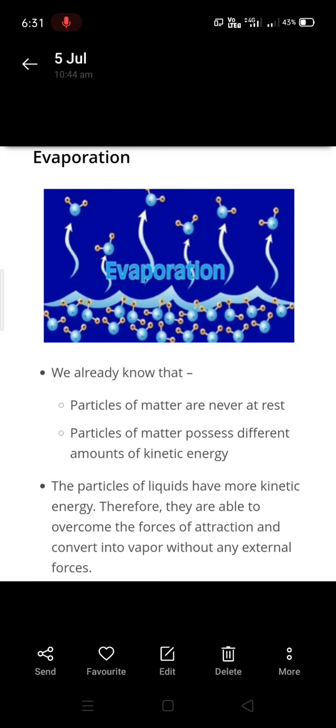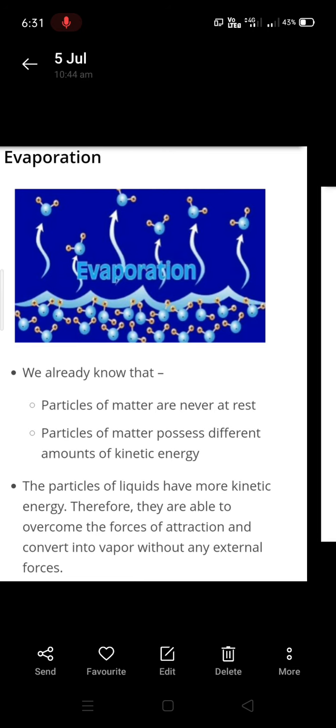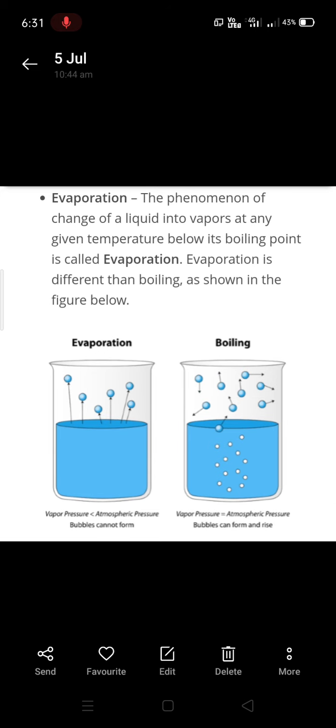Next very important topic is evaporation. Particles of matter are never at rest, we already know this. They have different types of kinetic energy. Therefore, they can overcome the forces of attraction. Generally, liquids have more kinetic energy, so they can overcome the force of attraction and convert into vapor without any external forces. So evaporation is a phenomenon of change of liquid into vapors at any temperature below its boiling point, and it is different from boiling. Evaporation is a surface phenomenon, whereas boiling takes place in the entire layers, that is from down to top, continuously the water gets heated.